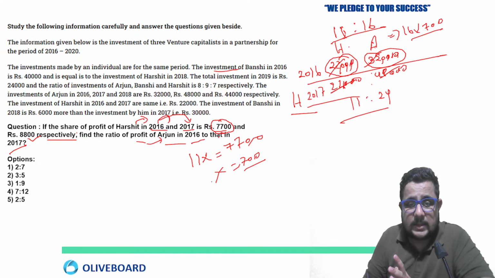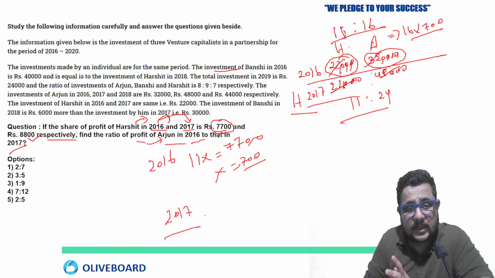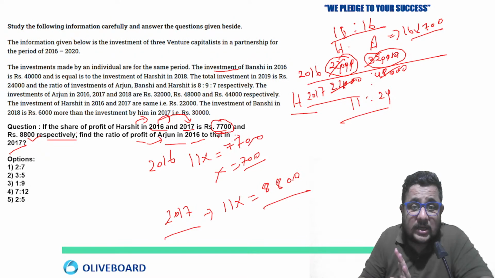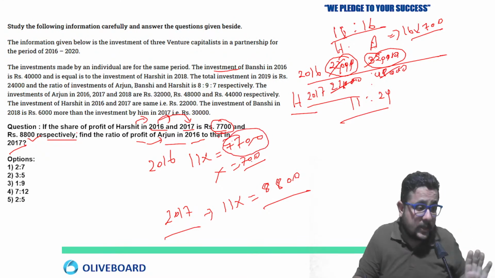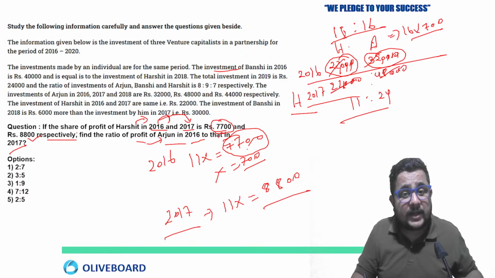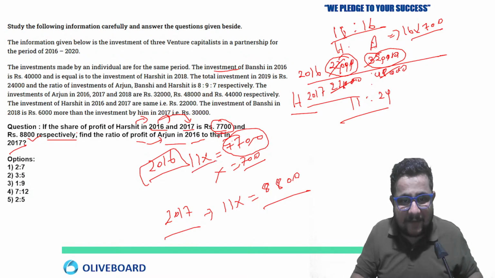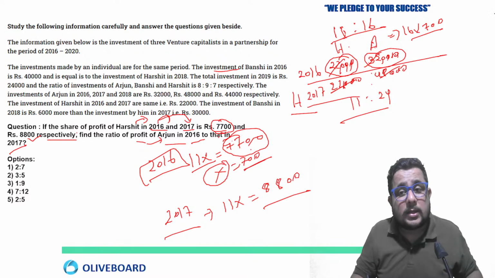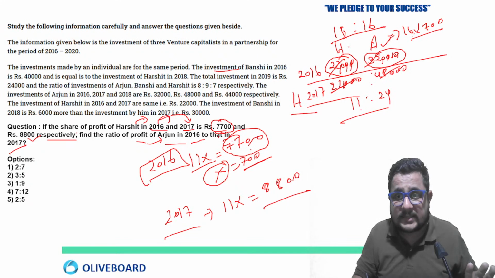So 11x, if we talk about 2017, what was Harshit's investment? 11x equals 8,800. This is what we are relating to profit. The investment ratio we have taken is equal to profit, and the profit of Harshit in 2016 was 7,700. So 11x equals 7,700, so x equals 700. Now the profit of Arjun is going to be 16x, 16 into 700.